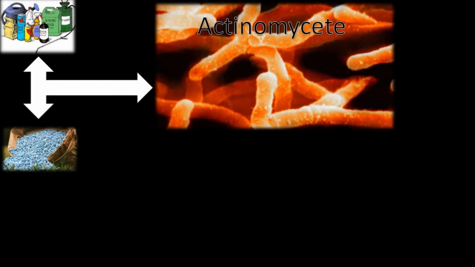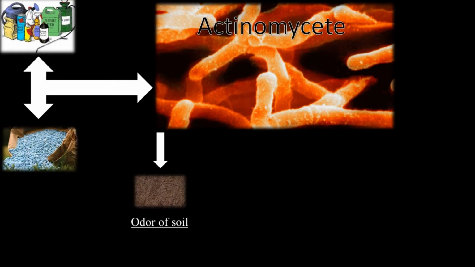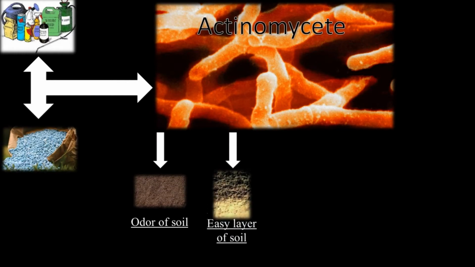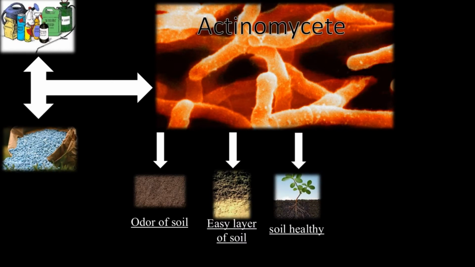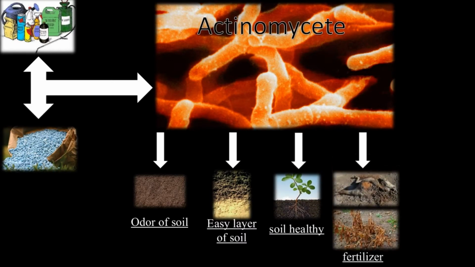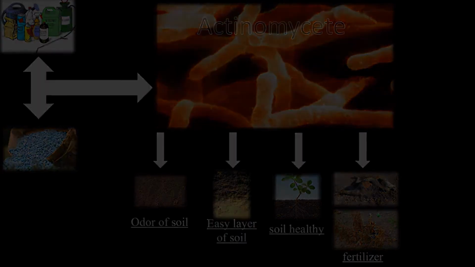At the same time, using chemical fertilizer on the soil will actually impact the groups of bacteria or microorganisms like actinomycetes, which have a special capacity to create the order of the soil, break the soil into easy layers of soil that make the soil healthy, and break the dead bodies or dead plants into fertilizer. The soil will lose that bacteria group because of chemical pollution.